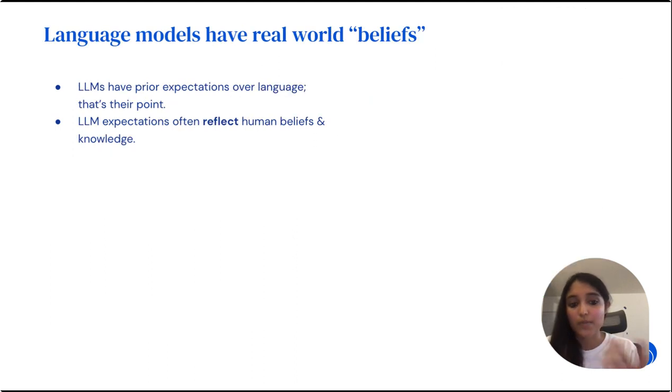What precipitated this work for us was that language models also have such real world so-called beliefs. Language models have prior expectations over language. That's their whole point. That's what they were trained to do. And language often reflects human biases and knowledge. So you would expect these content effects, or belief bias type effects, might show up in language models as well.